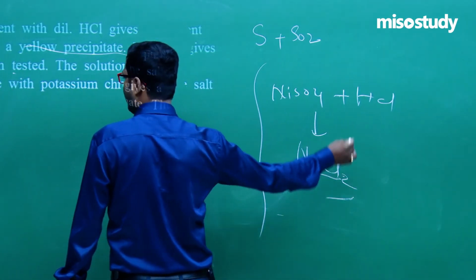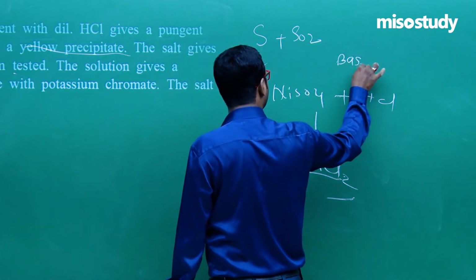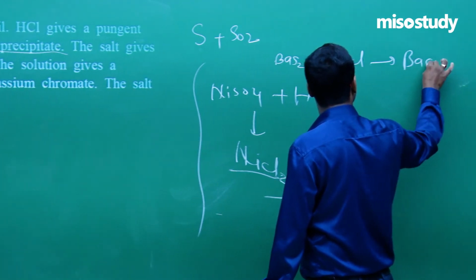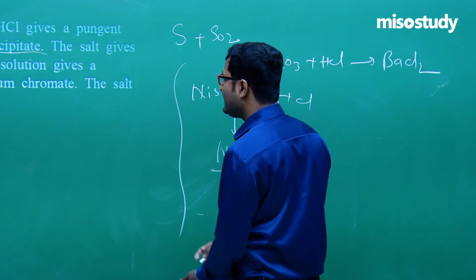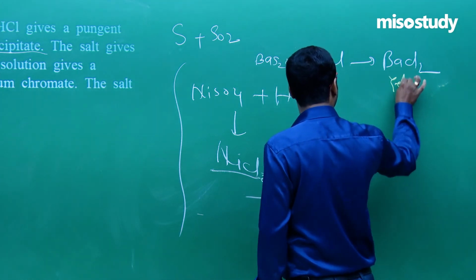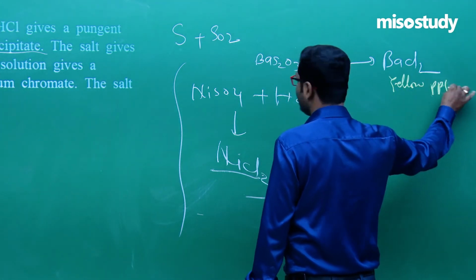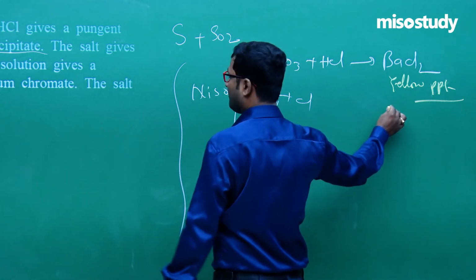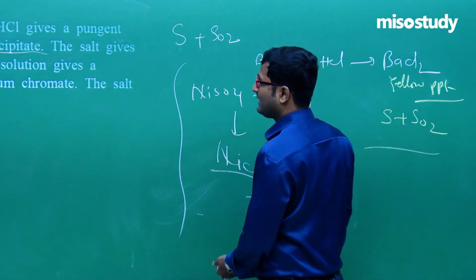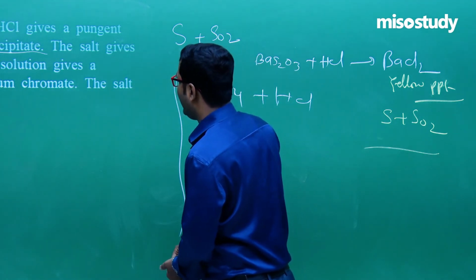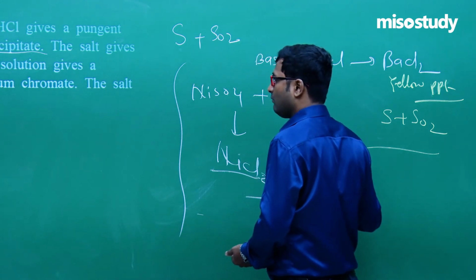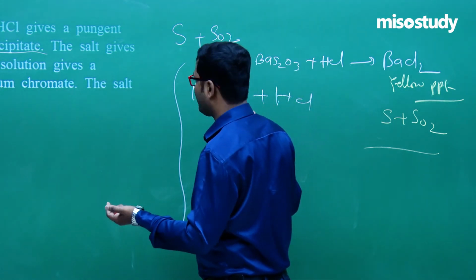Now if I talk about BaS2O3, when treated with HCl, definitely it gives you BaCl2. Yes sir, BaCl2 is white, and the yellow PPT is sulfur. The byproduct here is S plus SO2, which is a pungent smelling gas also. And the solution gives yellow PPT with potassium chromate.